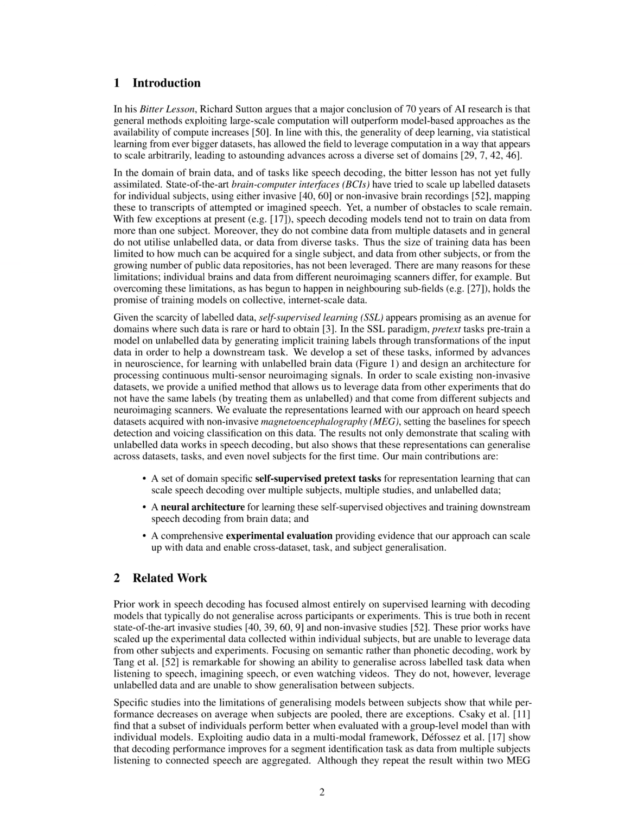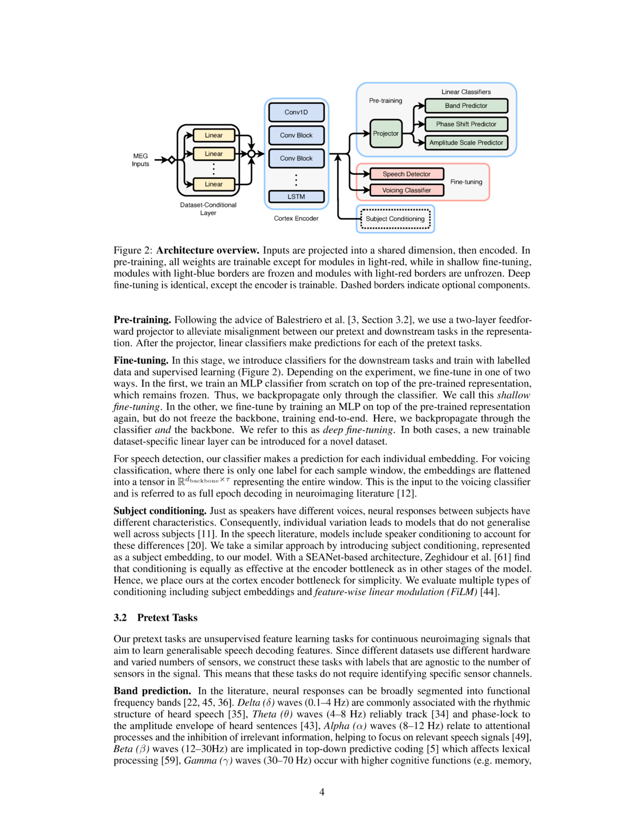The proposed method works by first introducing a set of domain-specific self-supervised pretext tasks for representation learning with unlabeled brain data. These tasks include band prediction, phase shift prediction, and amplitude scale prediction, which aim to learn generalizable speech decoding features. These tasks are designed to be agnostic to the number of sensors in the signal, allowing for scalability across different datasets. During pre-training, these tasks are combined to create an augmented input for each task, and the network backbone is used to predict the transformations, resulting in a final pre-training loss.